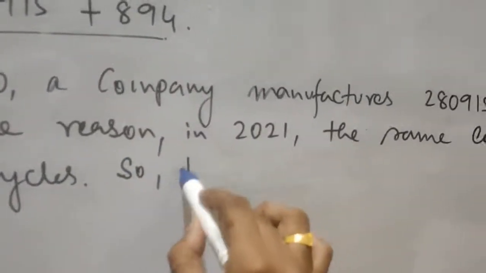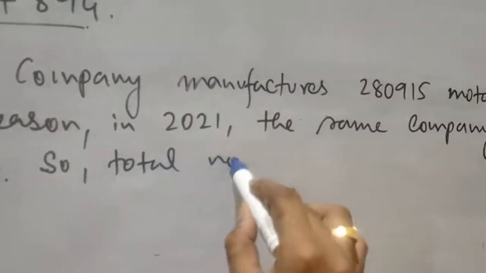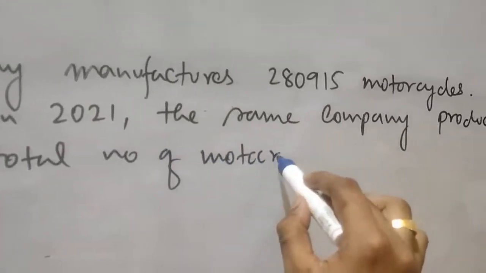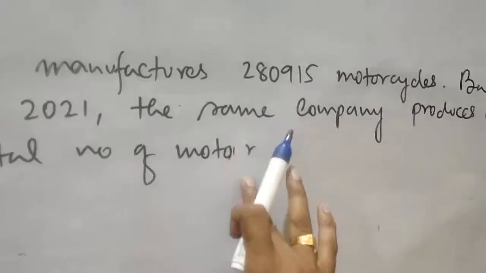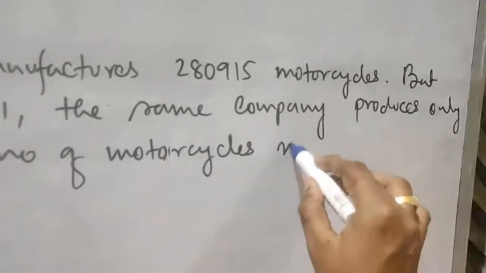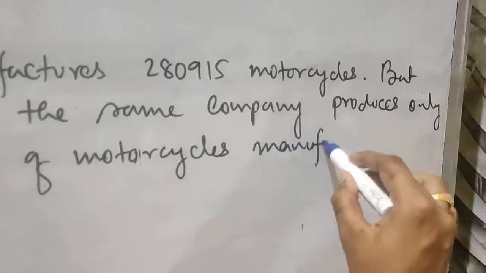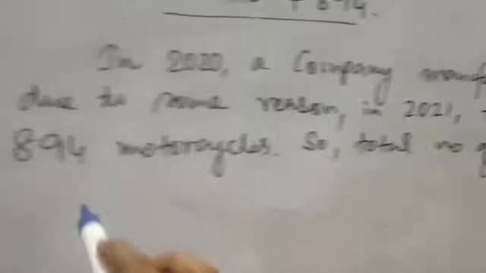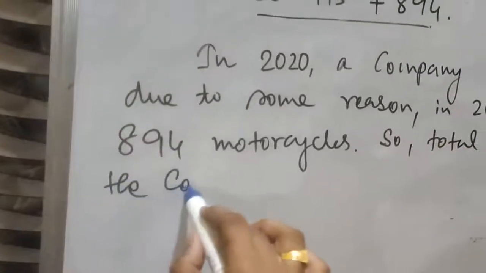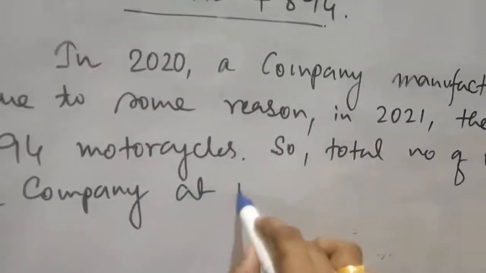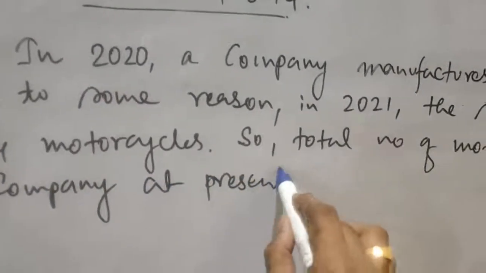So total number of motorcycles manufactured by the company at present, right?